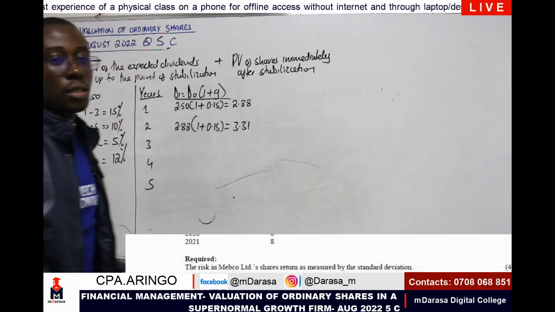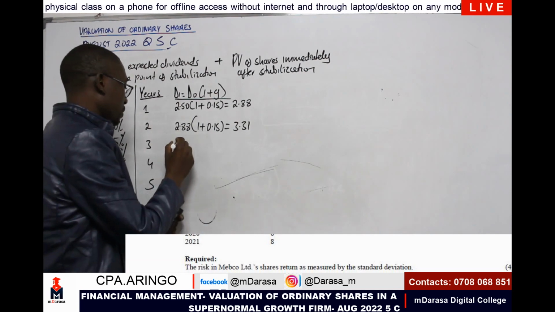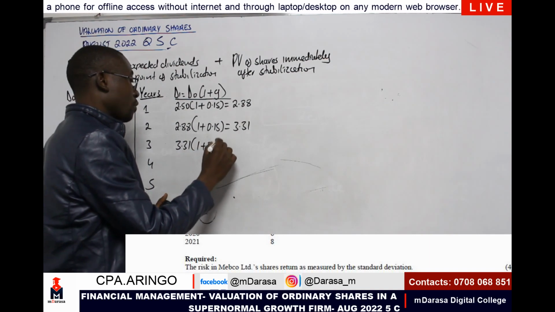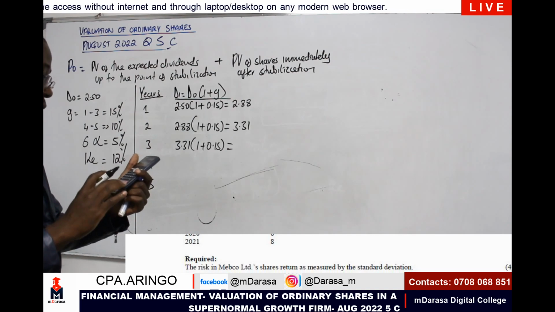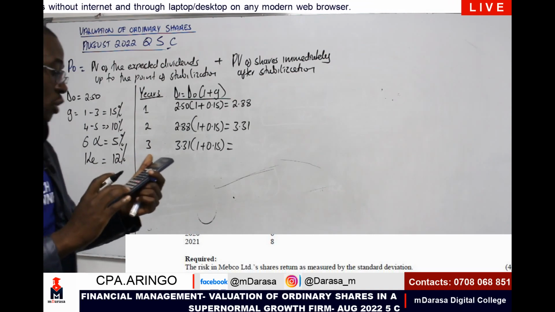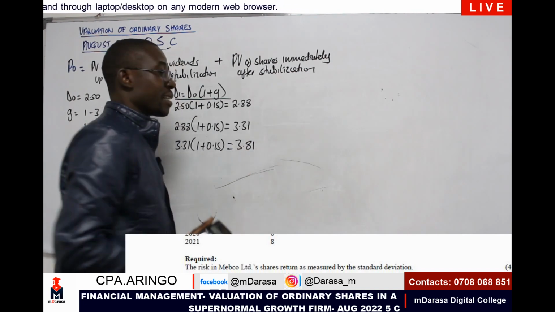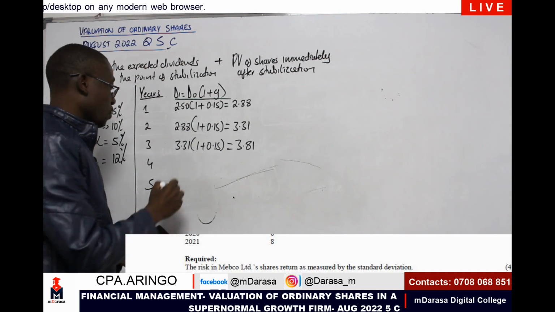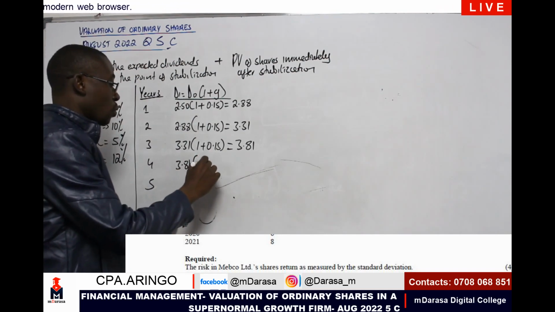To give me a figure of what? 3.31. We proceed again. The next period I should be having year 3. So my D0 is 3.31, times 1 plus g, 0.15. So at the end of the day, what will we be having? 3.31 times 1.15. This should give us 3.81. Right? After that, my good students, we proceed to year 4.